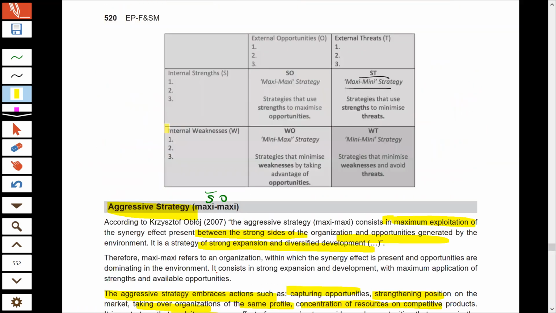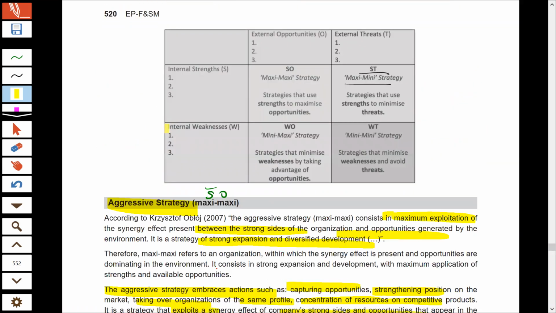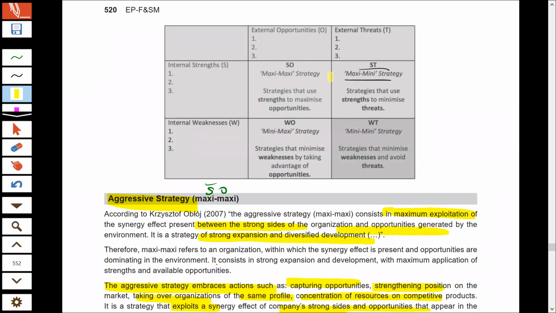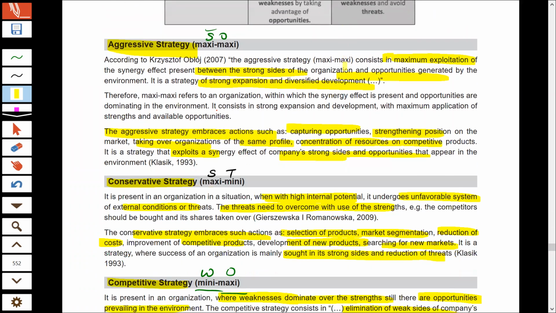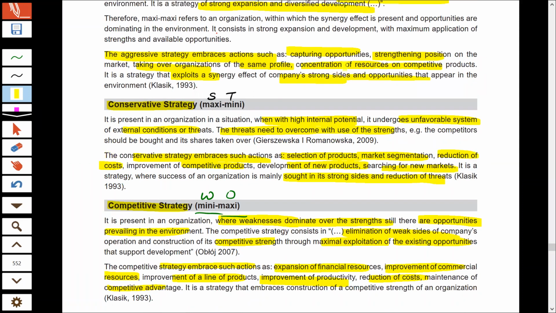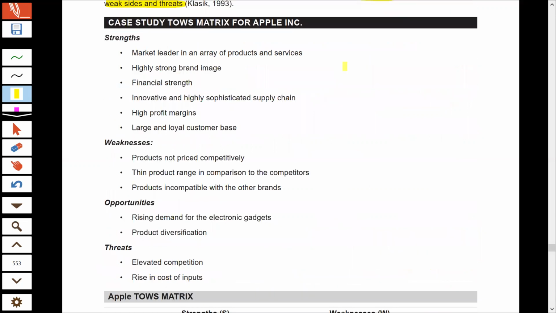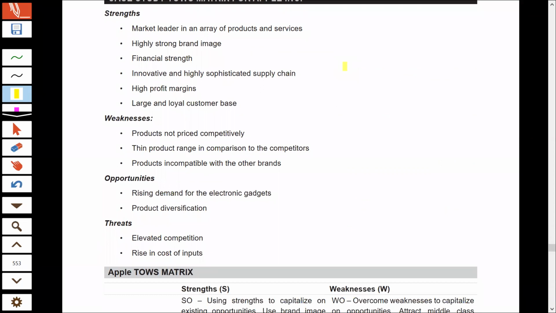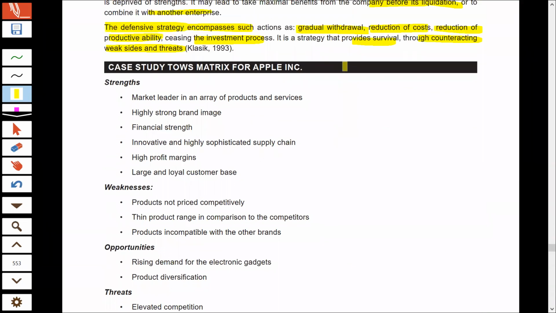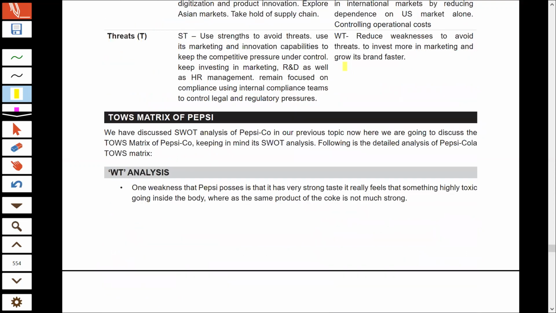Just remember, even if you are not remembering the details, just remember which strategy is for which combination. The names of the strategies, the aggressive, defensive, conservative, and competitive, and which strategy is used for which combination of the TOS matrix. So this was all about your TOS. Now, there are various case studies that they have given for TOS analysis as well, but we do not have to read that. Even if you don't read that, it's okay.